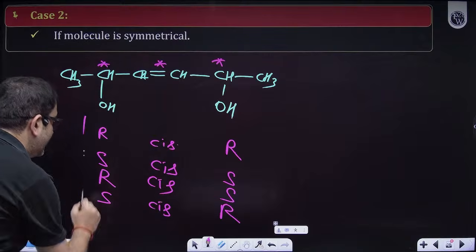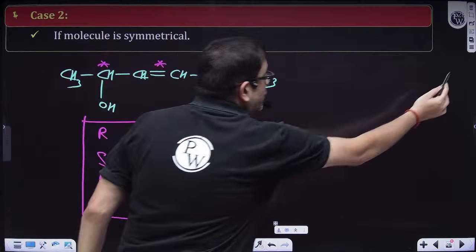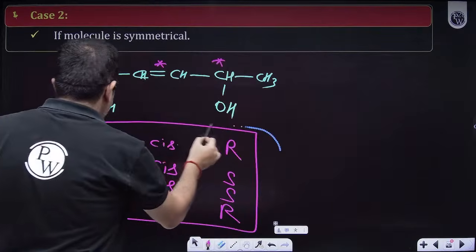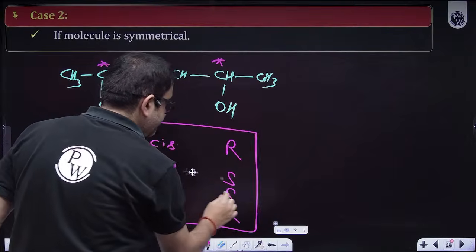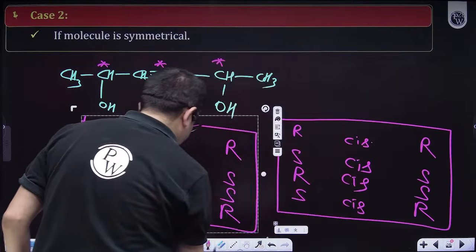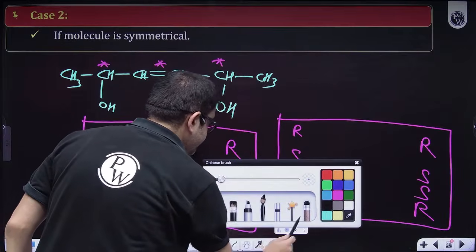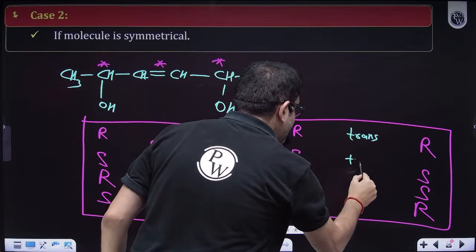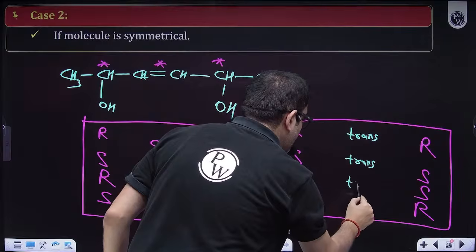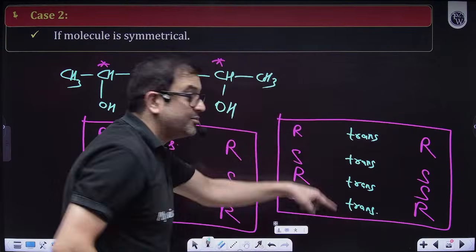Again, you will think of the same four possibilities, considering the middle one as trans. That means you will then count stereoisomers as 8.